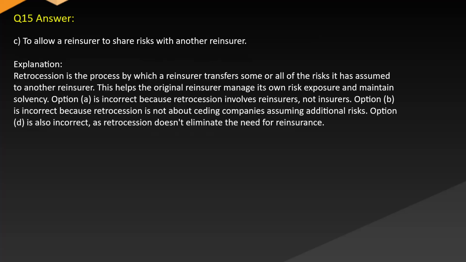Answer: C. To allow a reinsurer to share risks with another reinsurer. Explanation: retrocession is the process by which a reinsurer transfers some or all of the risks it has assumed to another reinsurer. This helps the original reinsurer manage its own risk exposure and maintain solvency. Option A is incorrect because retrocession involves reinsurers, not insurers. Option B is incorrect because retrocession is not about ceding companies assuming additional risks. Option D is also incorrect, as retrocession doesn't eliminate the need for reinsurance.